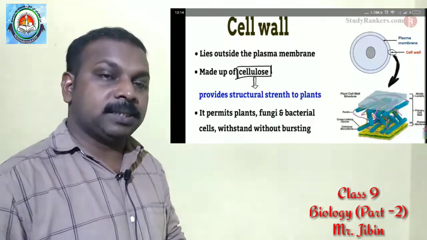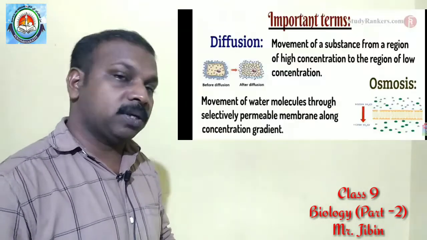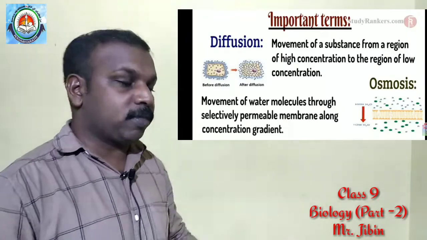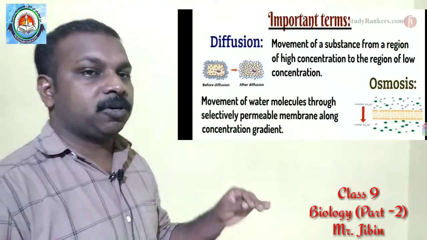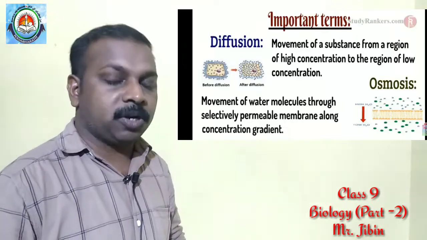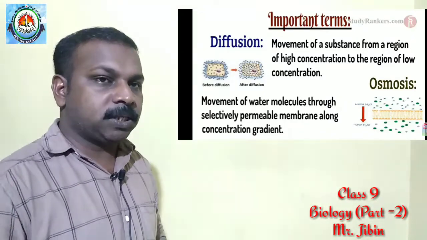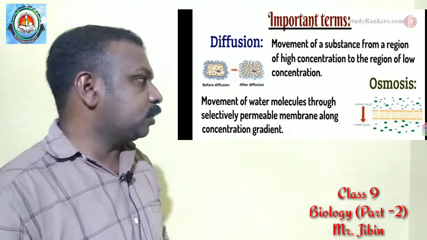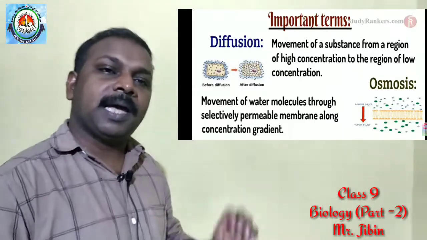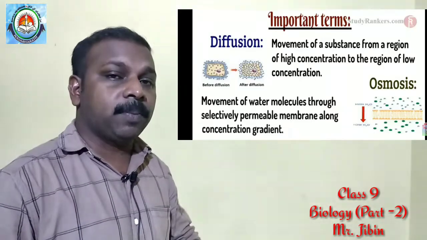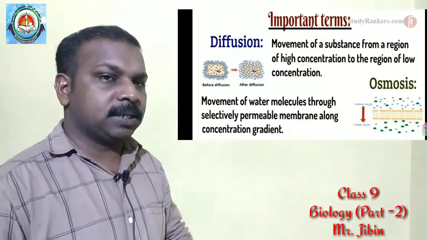One more thing we discussed, that diffusion and osmosis. What is known as diffusion? Diffusion is the spontaneous movement of substances from a highly concentrated region to a lower concentrated region. Then we discussed what is called osmosis. Osmosis means it is also the spontaneous movement of substances from a higher concentrated region to lower concentrated region through a semi-permeable membrane. Then we discussed the differences between diffusion and osmosis.